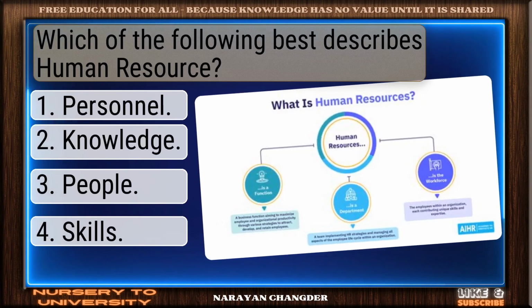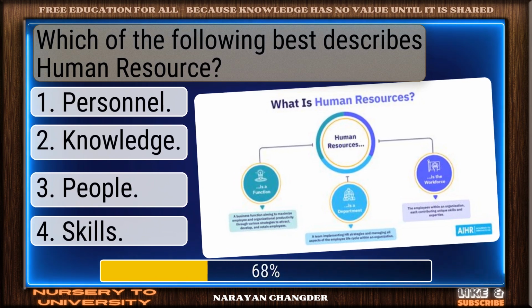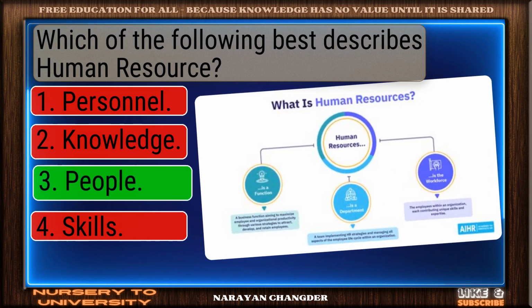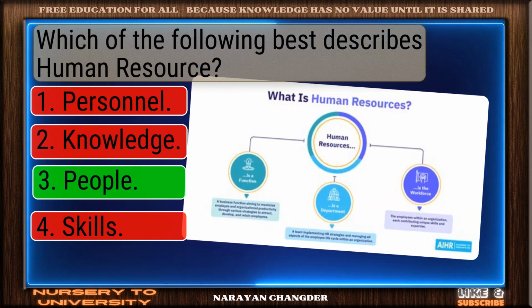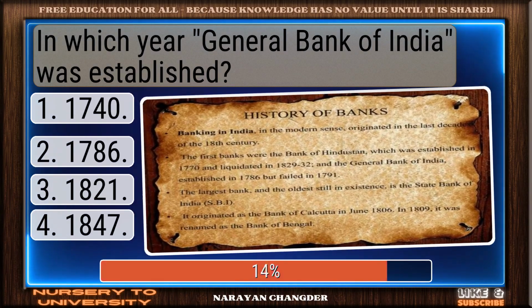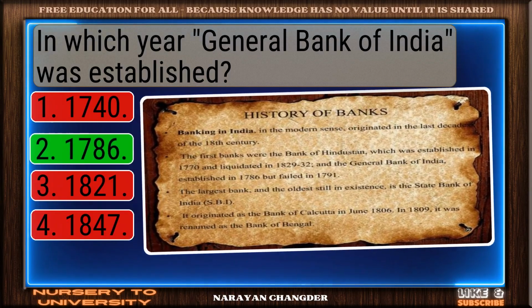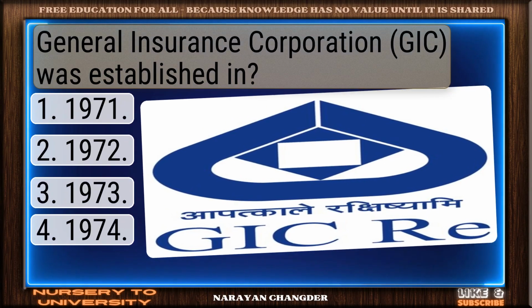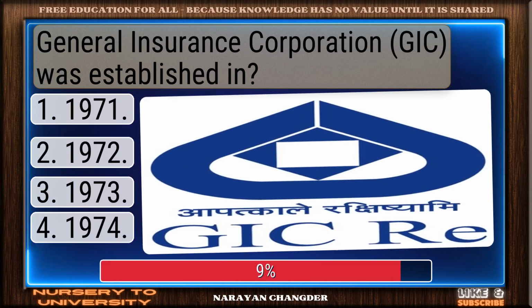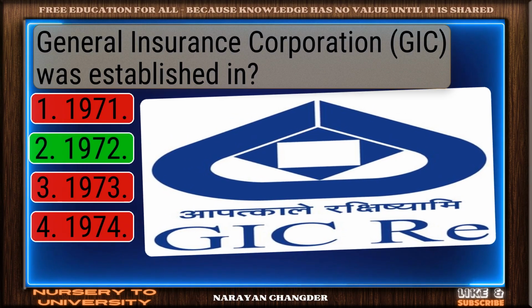Which of the following best describes human resource? Nice selection. People is correct. In which year General Bank of India was established? 1786 makes sense. General Insurance Corporation was established in. Correct. 1972 is spot on.